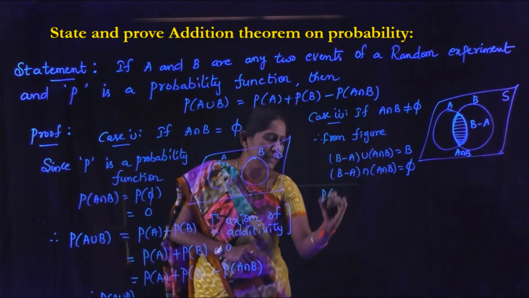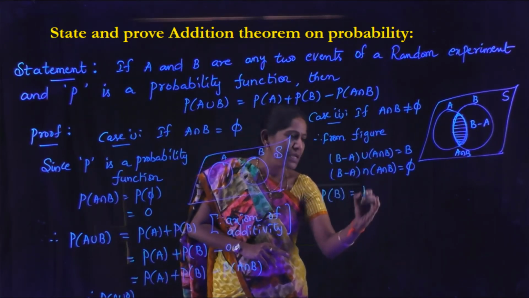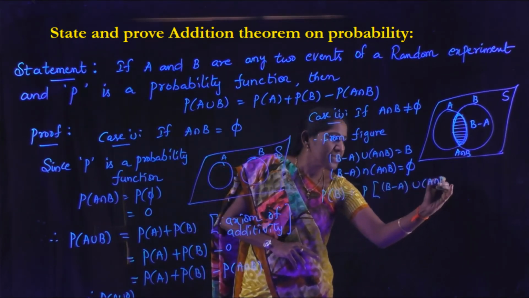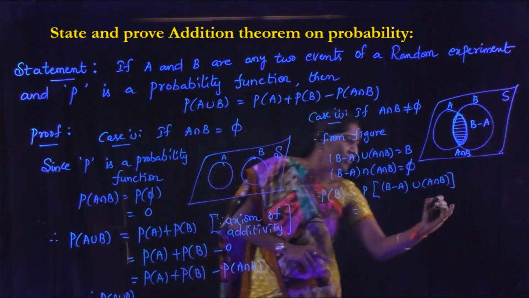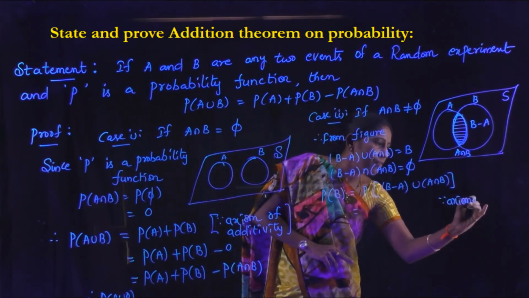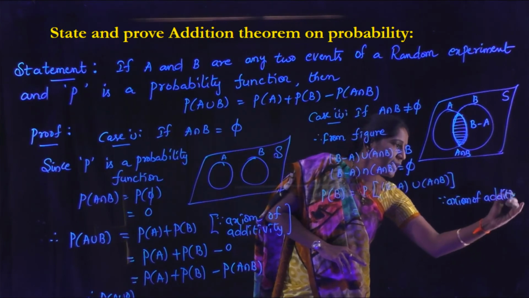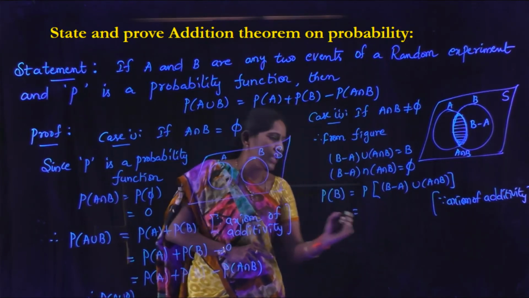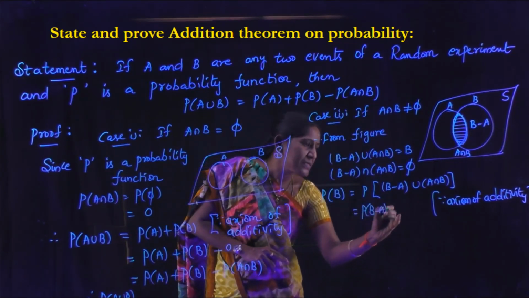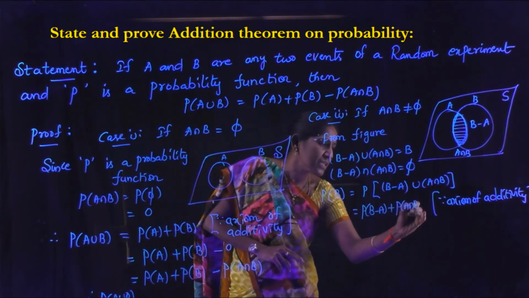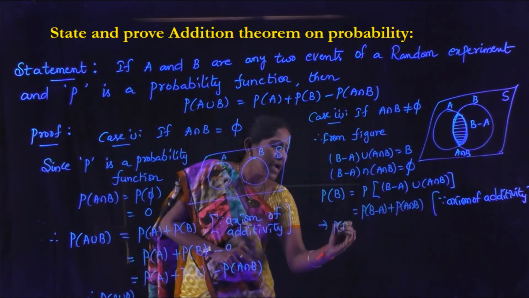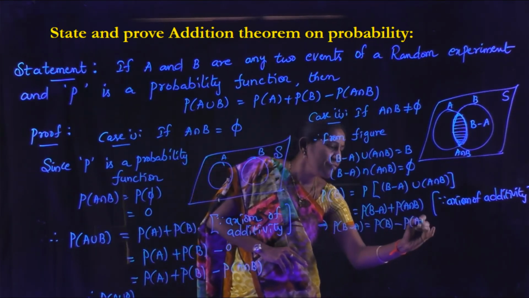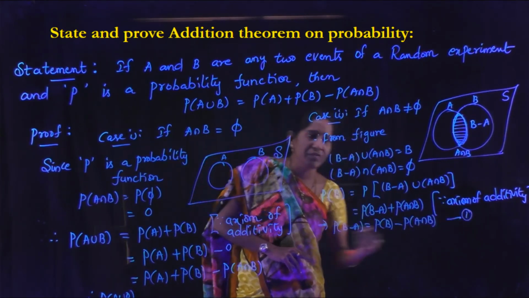Then P of B is P of B minus A union A intersection B, which is P of B minus A plus P of A intersection B. So this implies P of B minus A equals P of B minus P of A intersection B. Take it as equation 1.